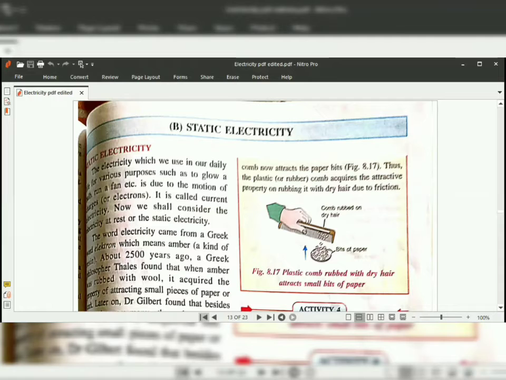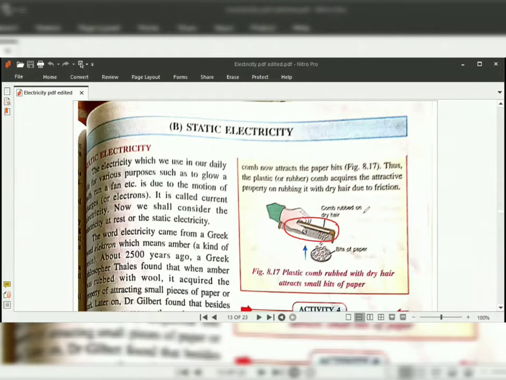Now we can see this activity. Here we can take a plastic comb and bring it nearer to the bits of paper. What you will observe, the bits of paper will stay in their place. They will not get attracted towards the comb. But if we rub the comb on the hair and then bring the comb nearer to the bits of paper, what you will observe? The bits of paper get attracted towards the comb.